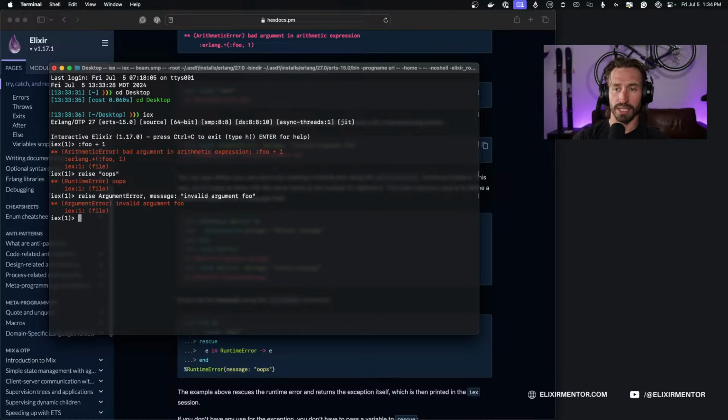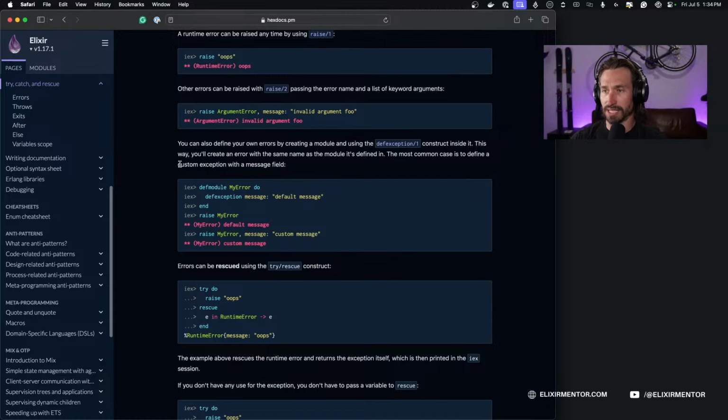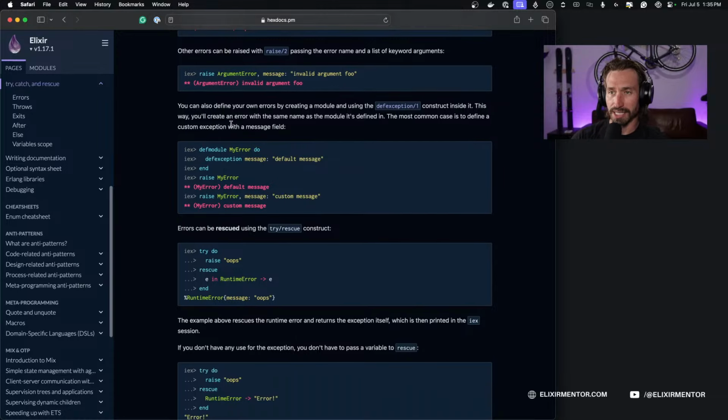And then we get our custom message back with the ArgumentError raised by a custom message, which is pretty handy. I think we're going to be diving into some more examples to make that more clear why you would pass in custom messages, but it's best for especially logging and debugging, right?